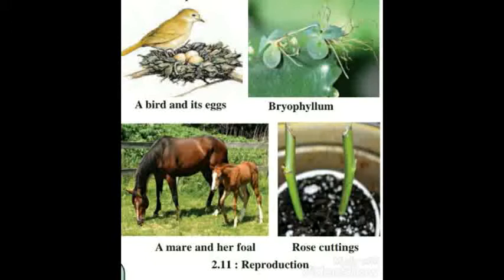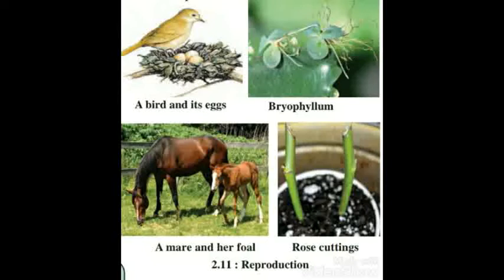Some animals give birth to their young ones, some lay eggs. Their young one hatches out of the eggs. New plants are produced from the seeds, stems, or leaves of plants. So in this way, plants and animals, both produce new living things exactly like them.